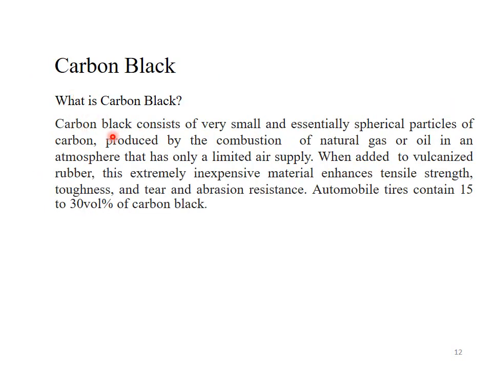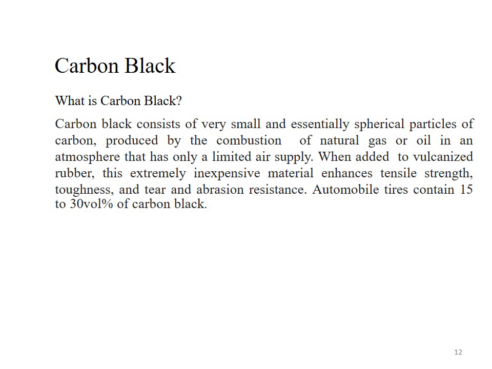What is carbon black? Carbon black consists of very small and essentially spherical particles of carbon, which is produced by the combustion of natural gas or oil in an atmosphere that has only a limited supply of oxygen or air. When carbon black is added to vulcanized rubber, this extremely inexpensive material enhances the tensile strength, toughness, and tear and abrasion resistance of the rubber. Automobile tires contain 15 to 30% volume of carbon black.